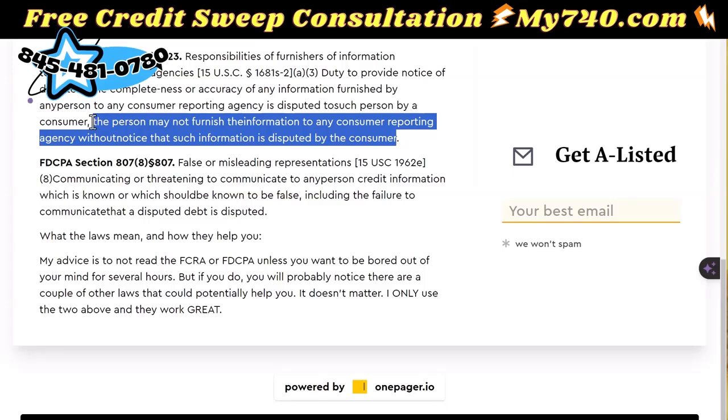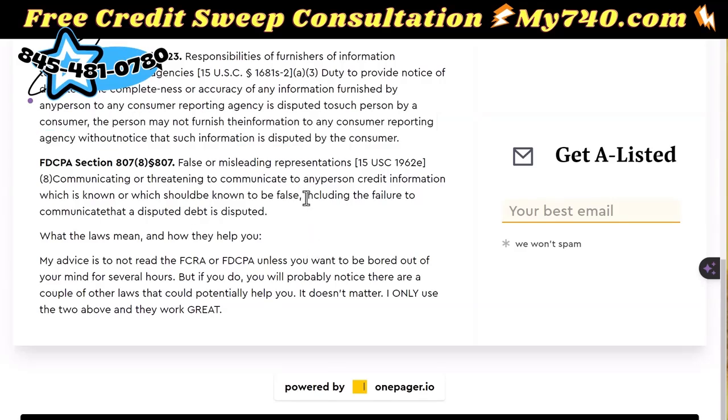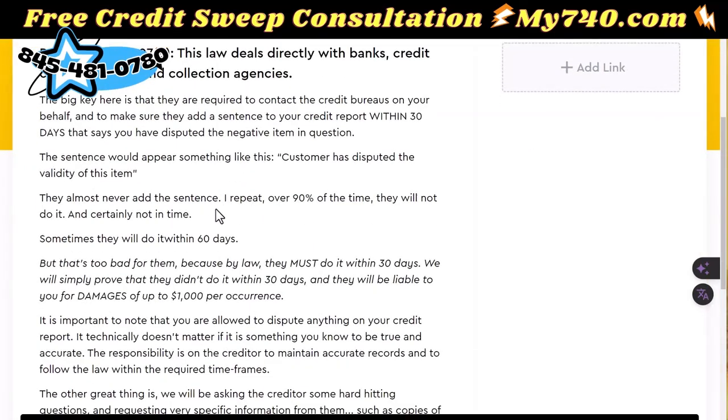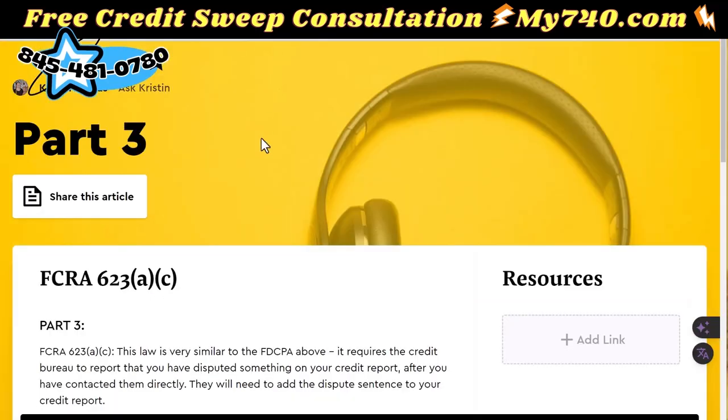The person may not furnish the information to any consumer reporting agency without notice that such information is disputed by the consumer. If you dispute it and they don't put it on there, it can no longer report. And FDCPA 807.8 is basically the same thing, including the failure to communicate that a disputed debt is disputed. They have 30 days. Sometimes they'll do it in 60, sometimes it'll be 90, sometimes they just don't put it on there. It has to be 30 days. Let's look at part 3.